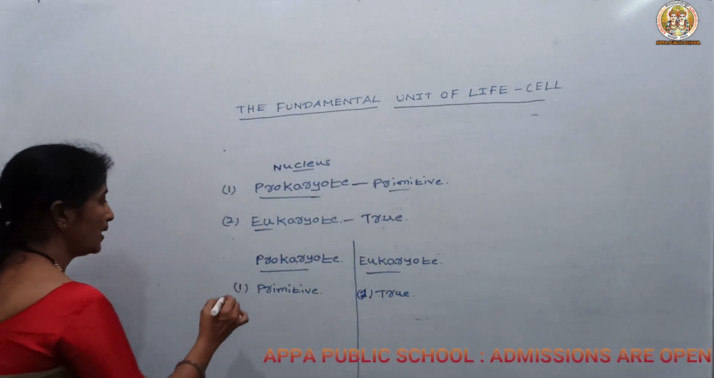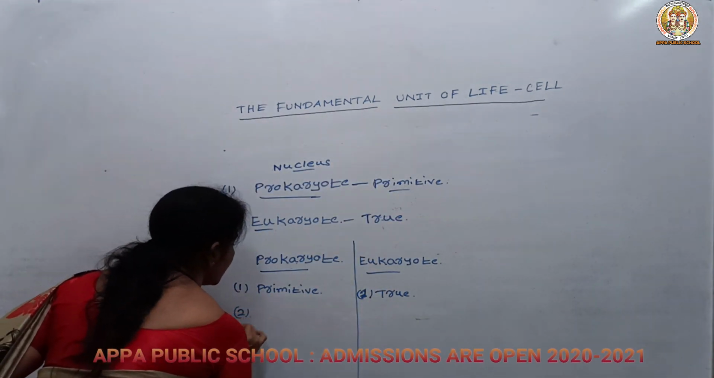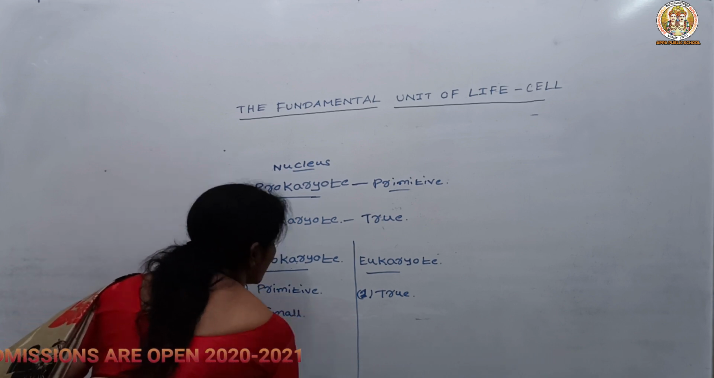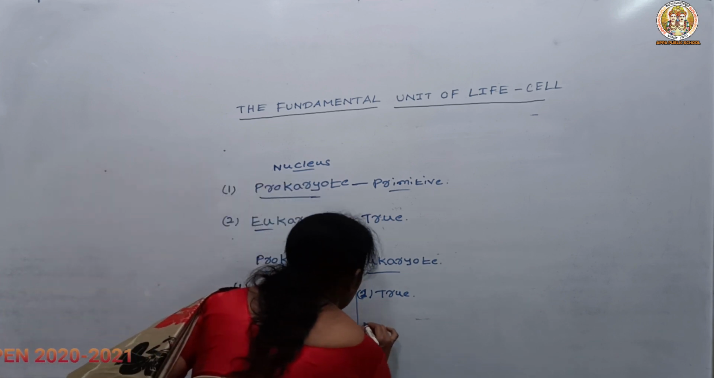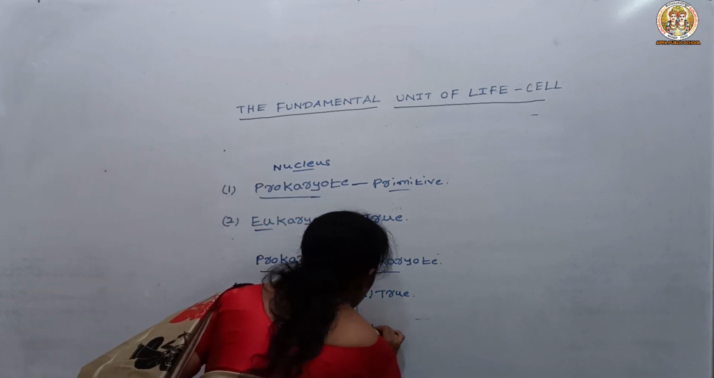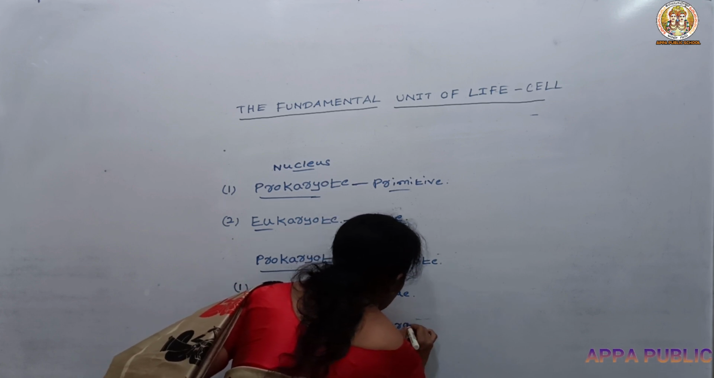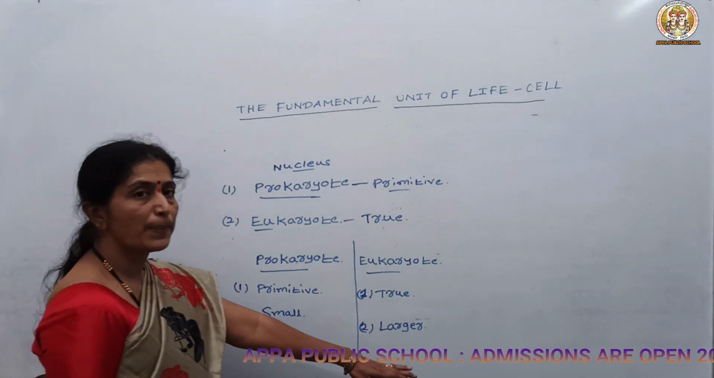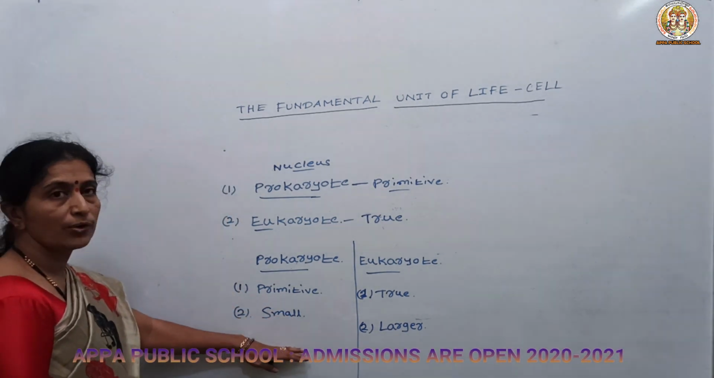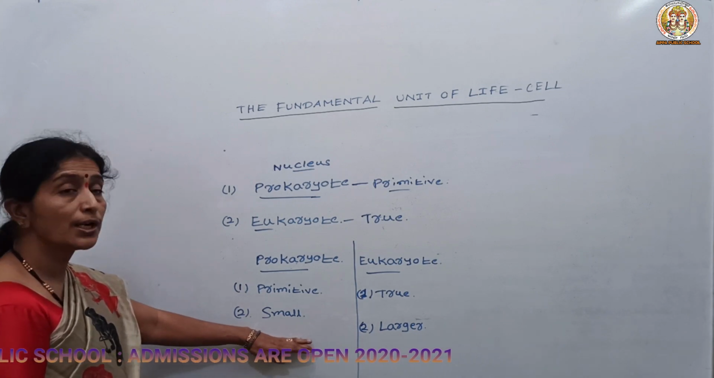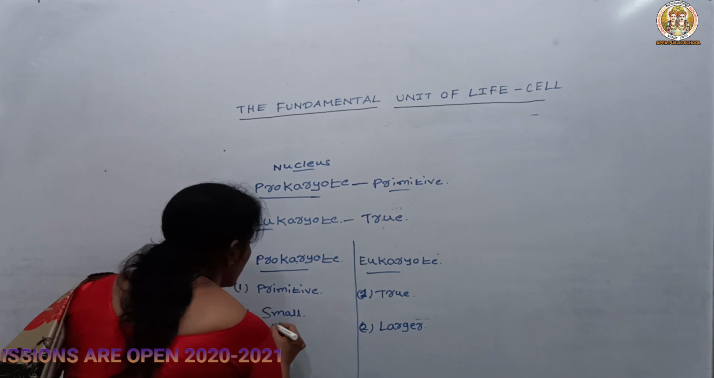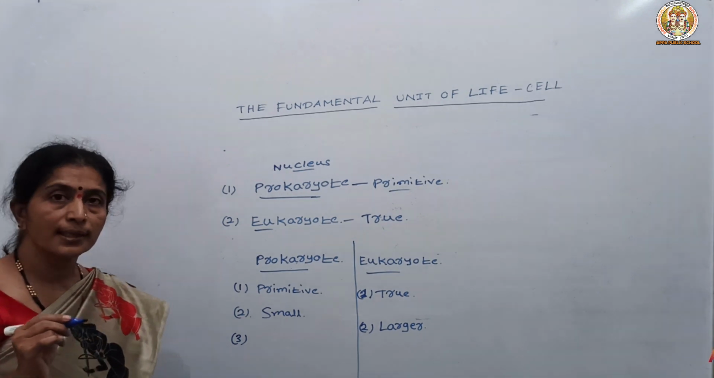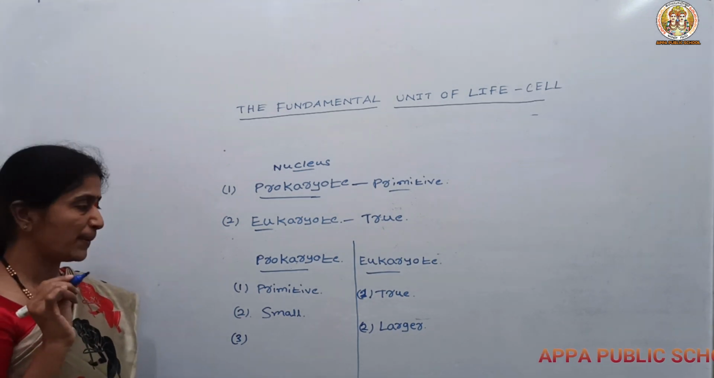Then the second difference is the size. Prokaryotes are very small in size, but as compared to the prokaryote, the eukaryotes are larger in size. That's why eukaryotes can be seen without the aid of a microscope, but for prokaryotes we require a microscope to view them. Small means it varies in microns. Already I told you 1 micron is nothing but 1,000th part of a millimeter.